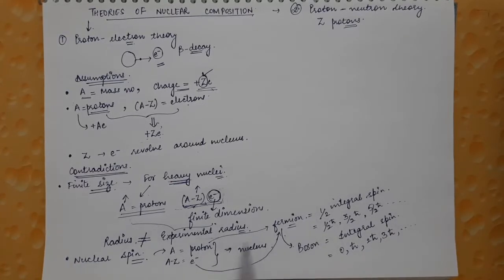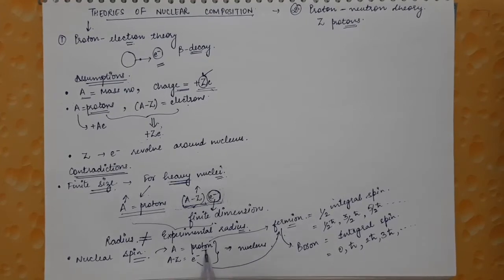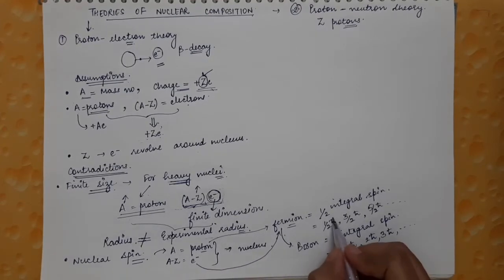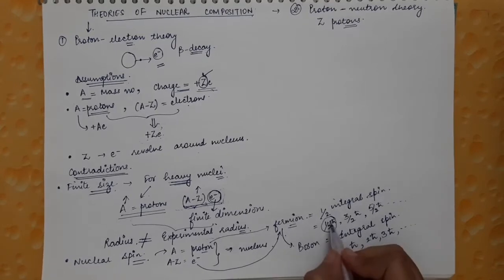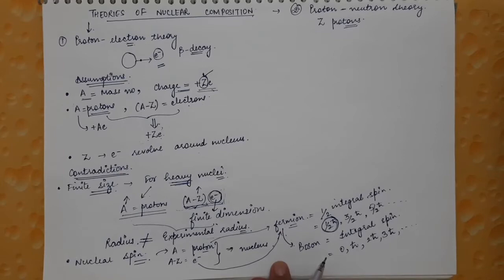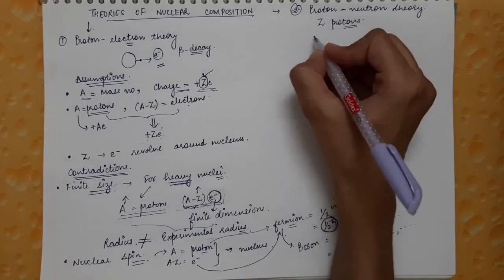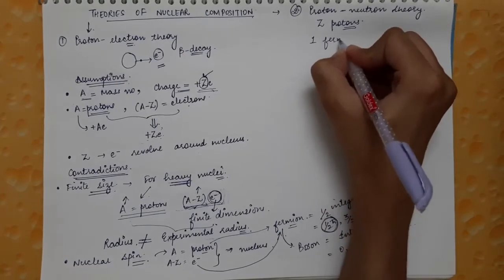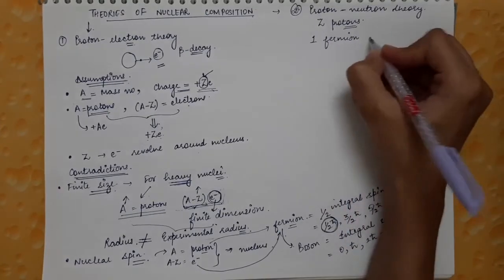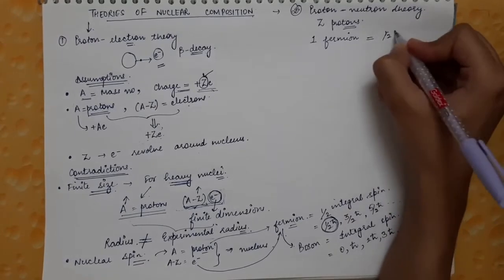The proton is a fermion with half integral spin, half h cut, and the electron is also a fermion with half integral spin. To understand this, you might have done it in quantum mechanics: if there is a single fermion, the spin of the whole system is half integral.